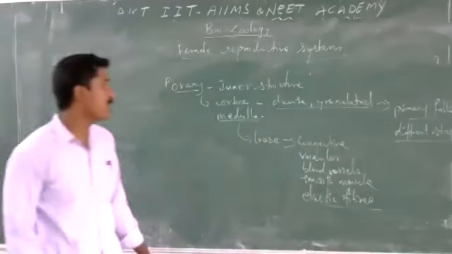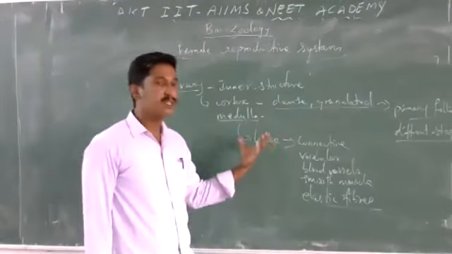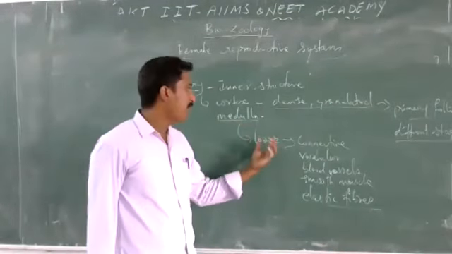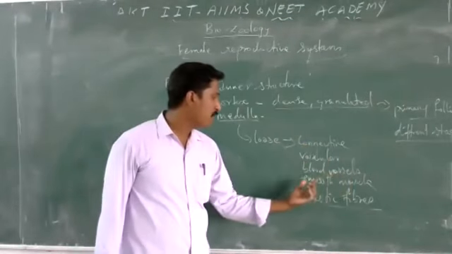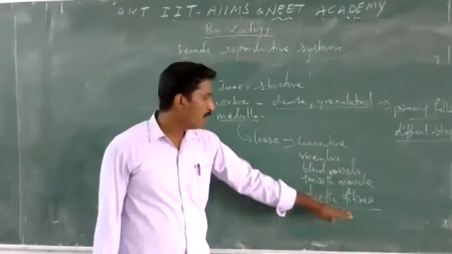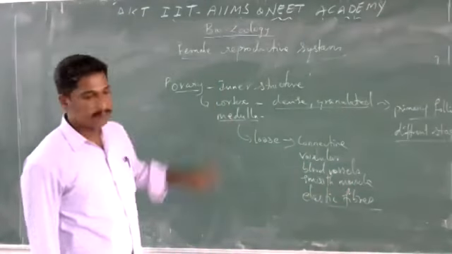So the medulla region is a loose structure having connective tissue, many blood vessels, smooth muscles, and more elastic fibers. These are all present in the medulla region.